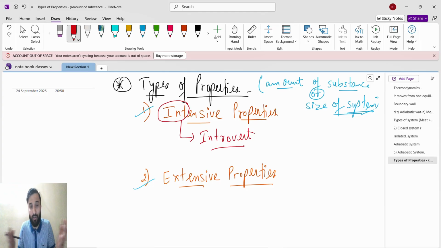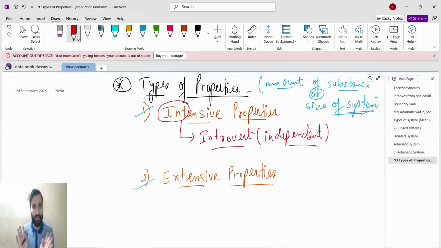They will not talk, they will not share things. So introvert means independent. Introvert means independent of others, they will stay in themselves only. That's why intensive properties means introvert: independent of amount of substance or size of system.